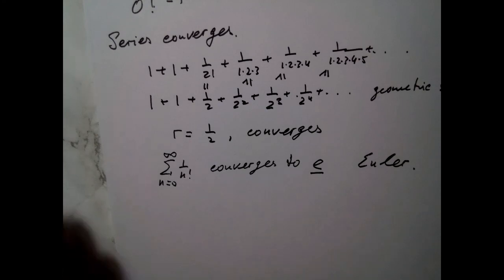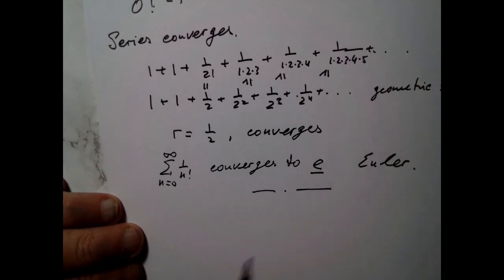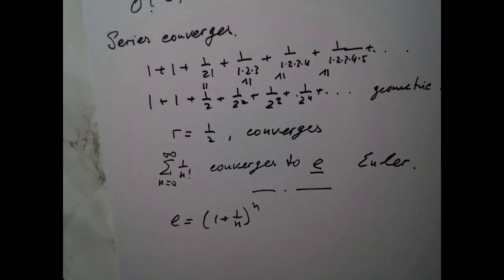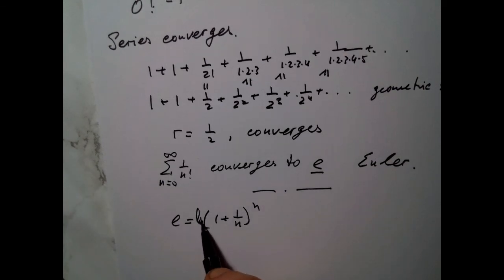Now probably from calculus you know another definition of the number e, and this is the limit of the sequence 1 plus 1 over n to the power n. And as I told you so many times before, the fact that the sequence converges is absolutely not clear because we don't know what the number e is.